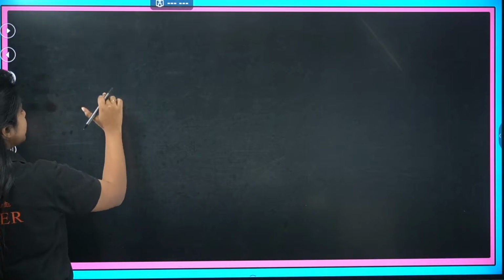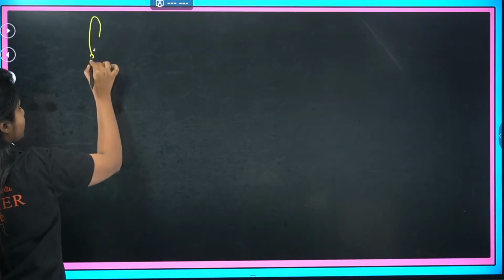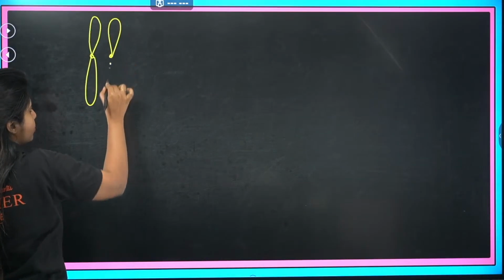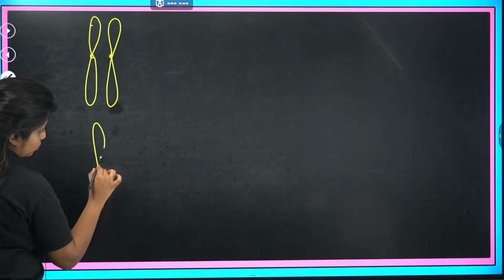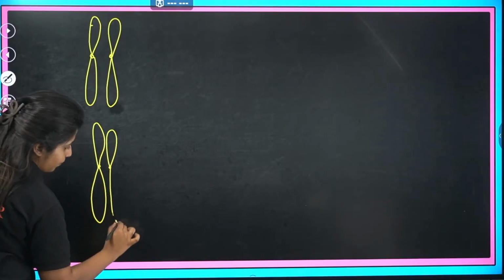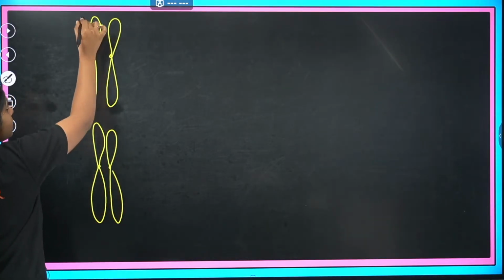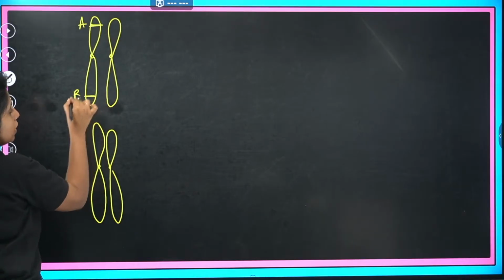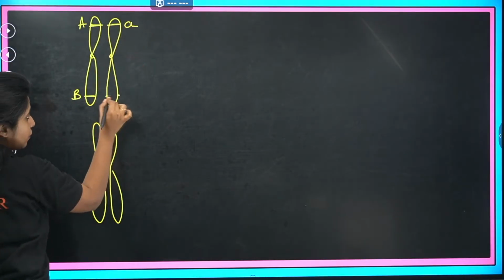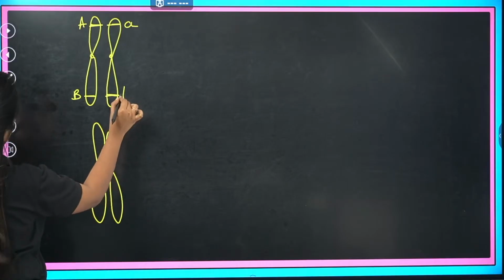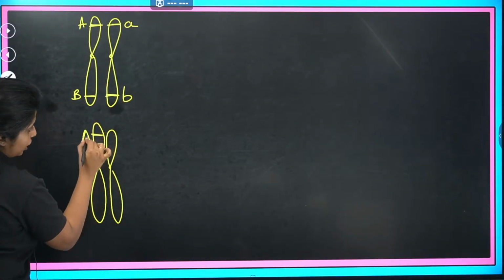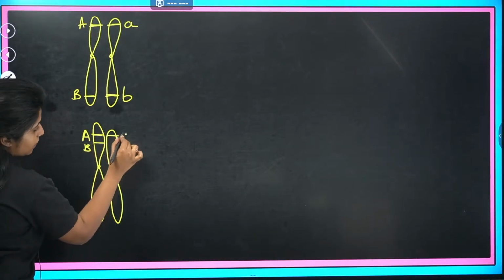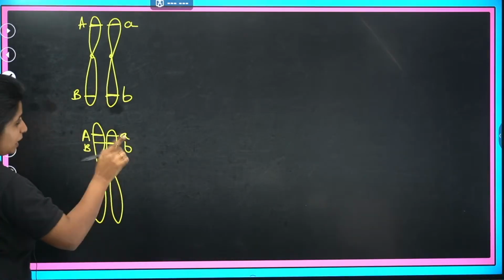If you listen to me, I promise you will never have any confusion around linkage and recombination. So just assume this is a chromosome that we have, and this is the chromosome that we have. Two chromosomes. And here also I have two such chromosomes. Here I have a gene, that is capital A gene. Here I have capital B gene, here I have small a gene, here I have small b gene.